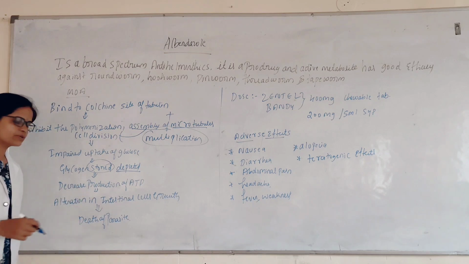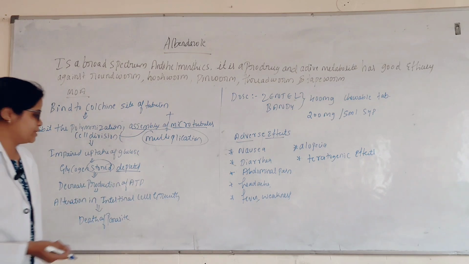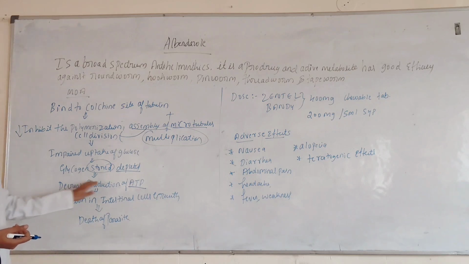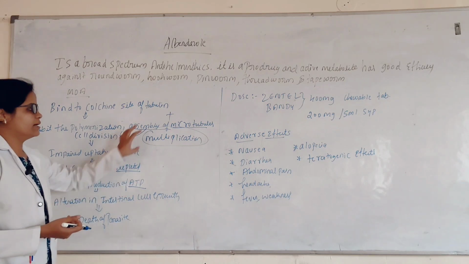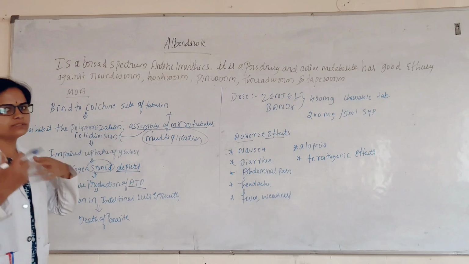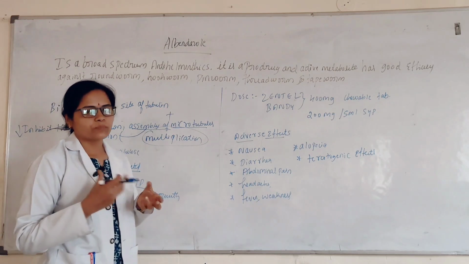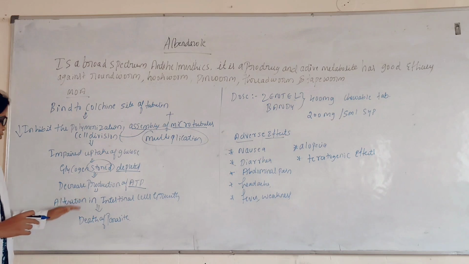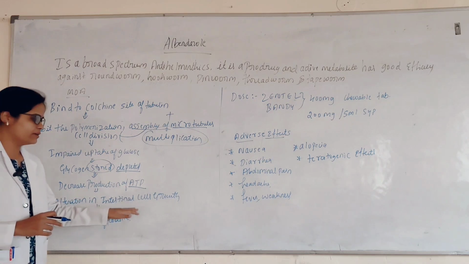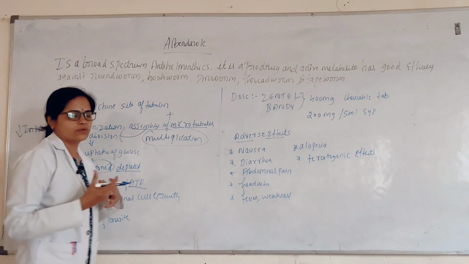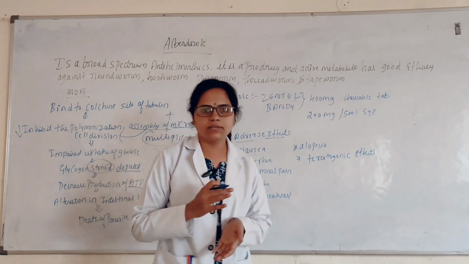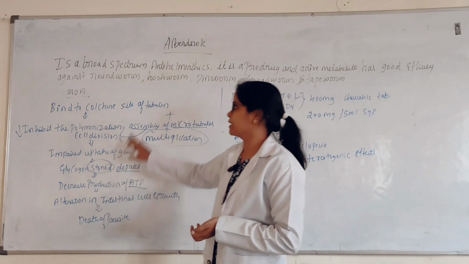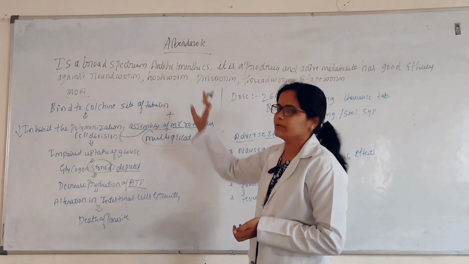Then it leads to decreased production of adenosine triphosphate. Okay, ATP means these are the energy cells. Decreased production of ATP: no energy, no assembly of microtubules, so there is no cell division and multiplication of the parasites. Then it leads to alterations in the intestinal cell growth. Okay, intestinal cell growth has variations and alterations start. Then it leads to death of the parasites. Okay, this is the mechanism of action of albendazole.